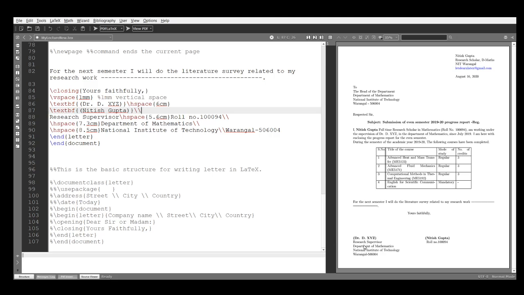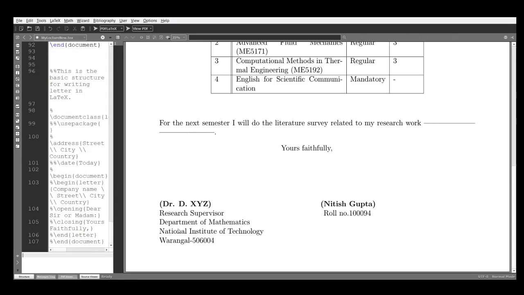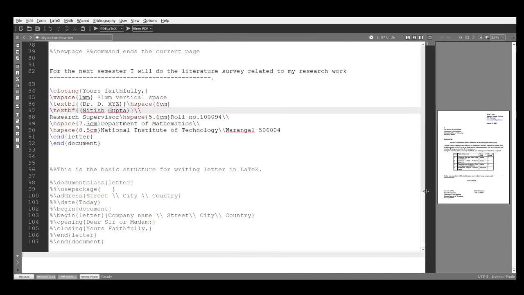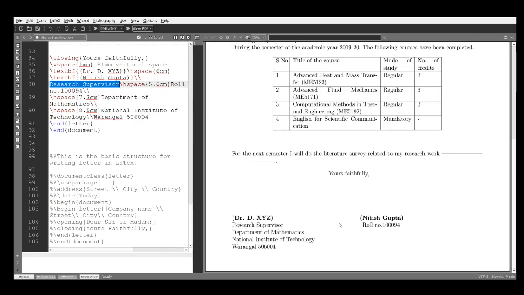Okay. In the next line, what do I have to write? From this next line, I have to write research supervisor, and in the same line, roll number, and in the next, Department of Mathematics, NIT Warangal. Let's do it. The same line, my name. In the next line, research supervisor, and in the same line, see this horizontal space, my roll number.